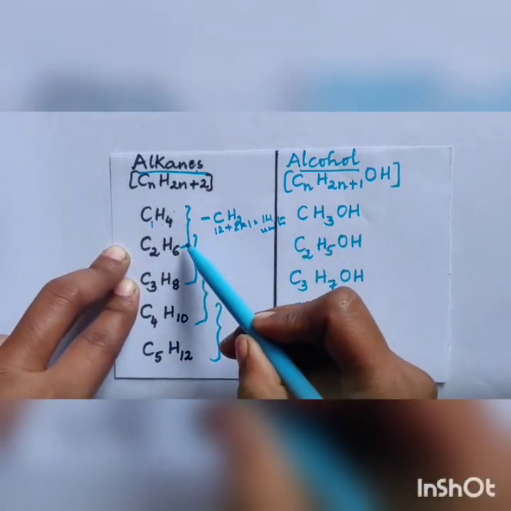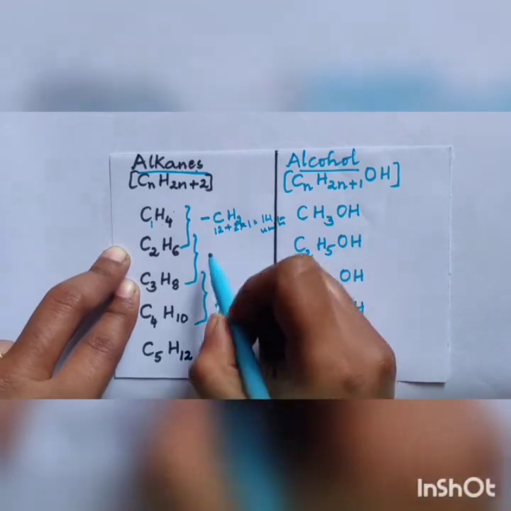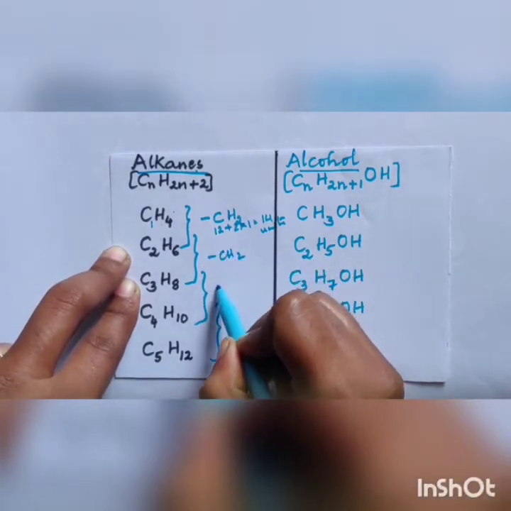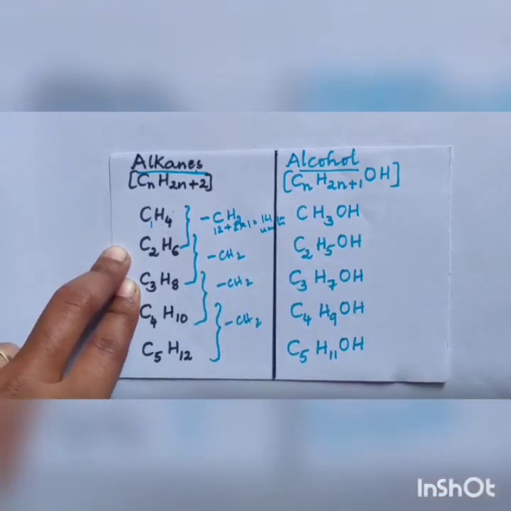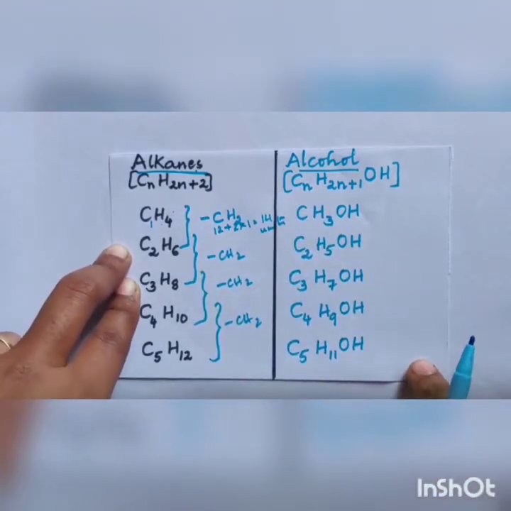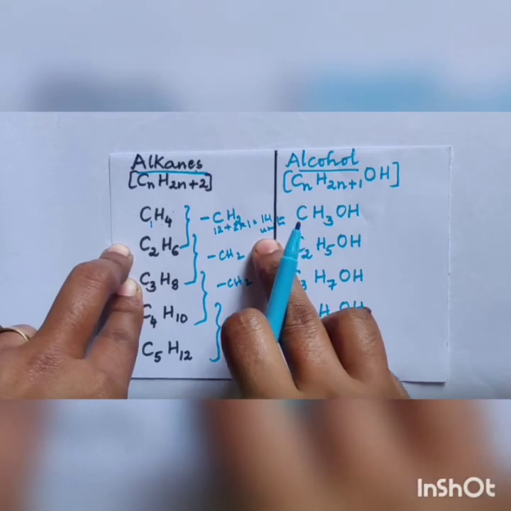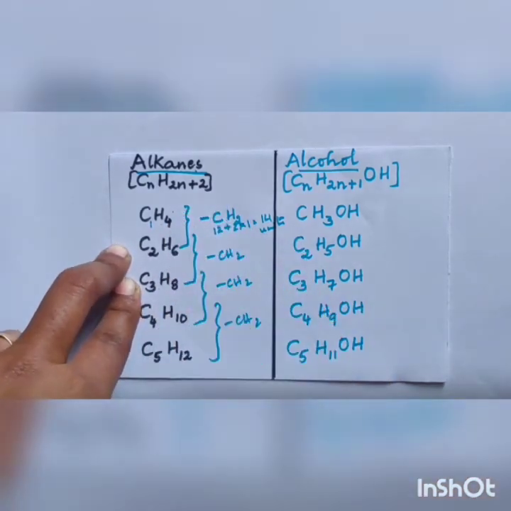So 14 units difference is there between the successive members. If you look into all the compounds, successive members, the difference is CH2. Here also CH2, CH2. Everywhere the difference is CH2, that is nothing but 14 units difference between the successive members.